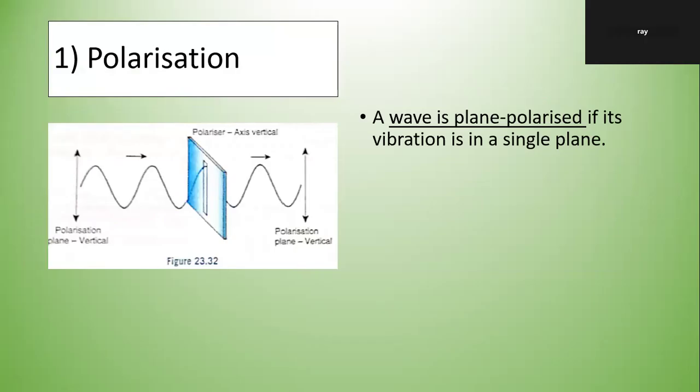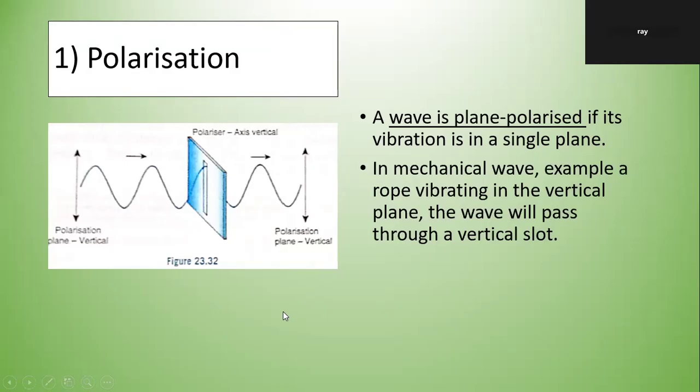A wave is plane polarized if its vibration is in a single plane. The plane of vibration can be in any plane, but when it's plane polarized, it is vibrating in one single plane, as shown by the diagram there. Mechanical vibration in a single plane. In a mechanical wave, for example, a rope vibrating in a vertical plane.